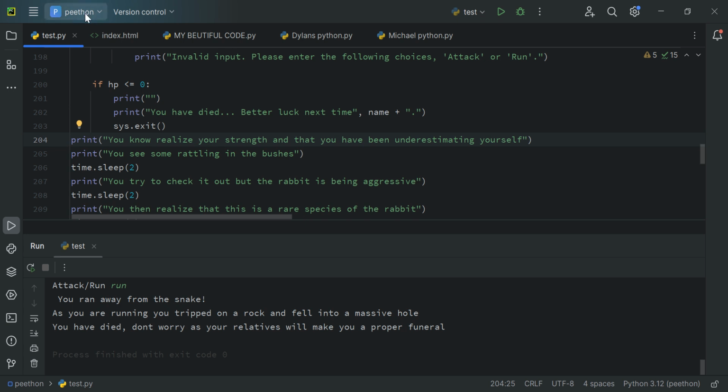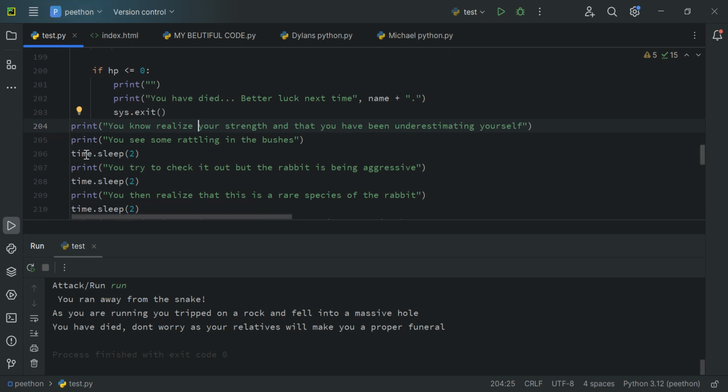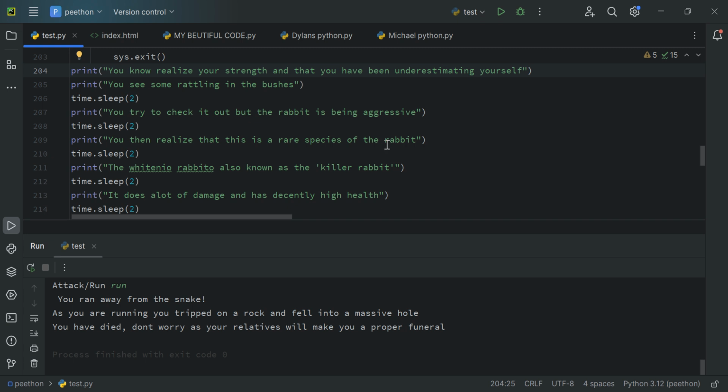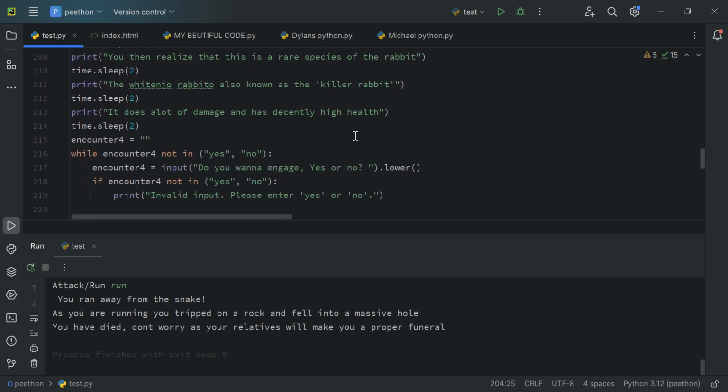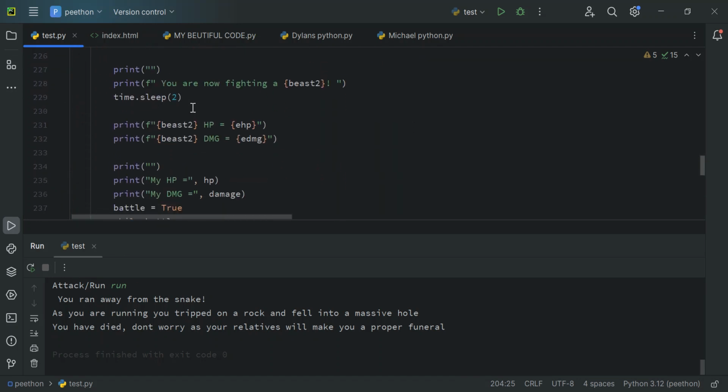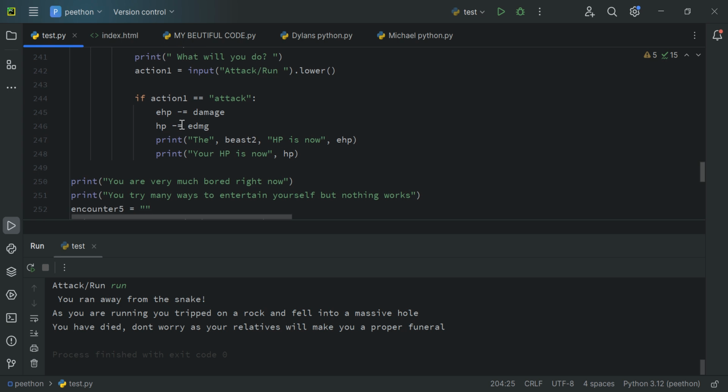You realize your strength, and now that you have been underestimating yourself, you see some rattling in the bushes and some more delay. You try to check it out, but the rabbit is being aggressive. You then realize there's a rare species of rabbit, the white Taneo rabbito, also known as the killer rabbit. It does a lot of damage, and blah blah blah. While Encounter 4 is not in, it's pretty much the same kind of battle again, except this one apparently has more damage.